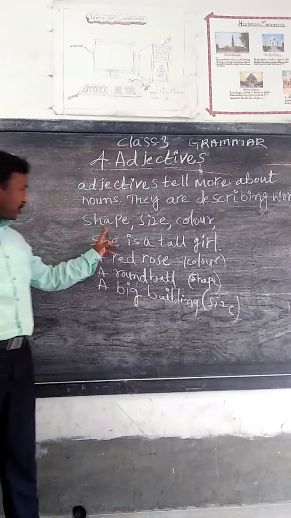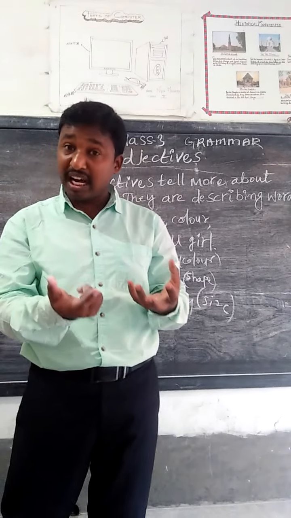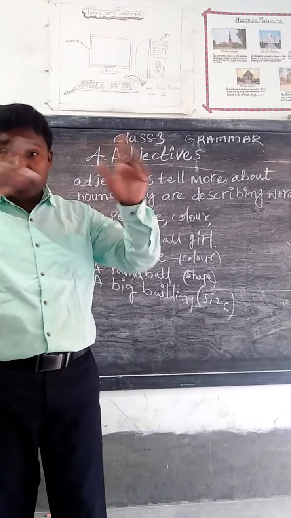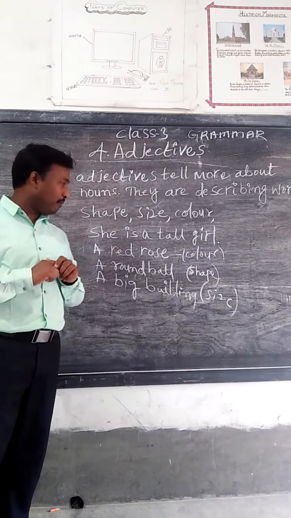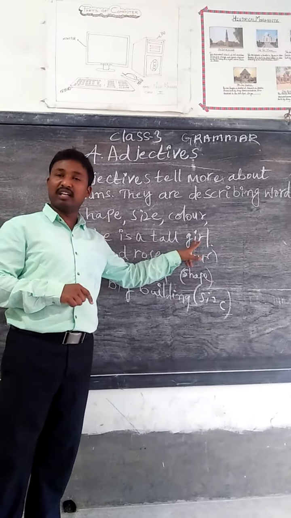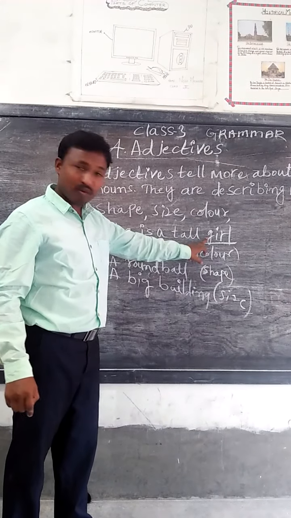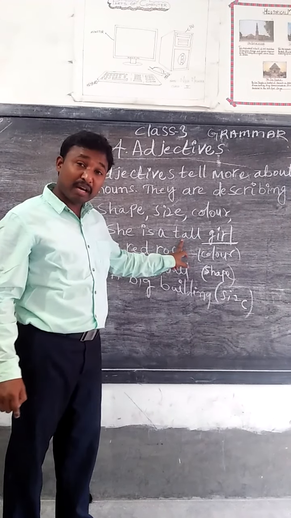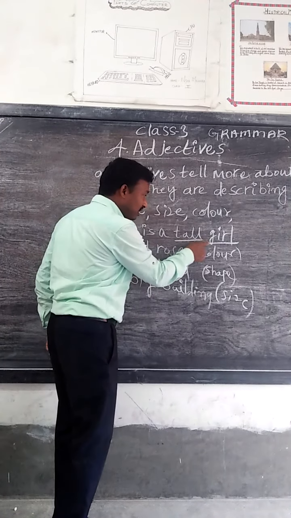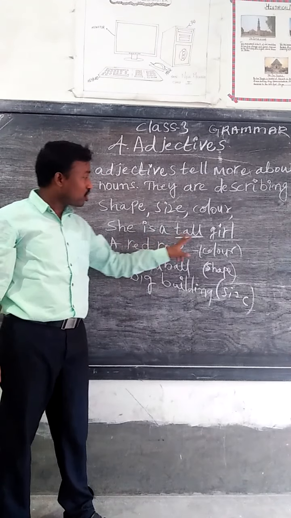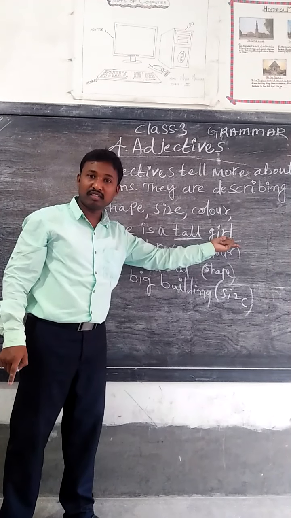Adjectives can describe shape, size or color. It may be shape wise, or color wise, or size wise. So dear children, now we have examples. She is a tall girl. Girl is a noun. What type of girl? Is she a short girl or a tall girl? She is a tall girl. So it describes the girl.